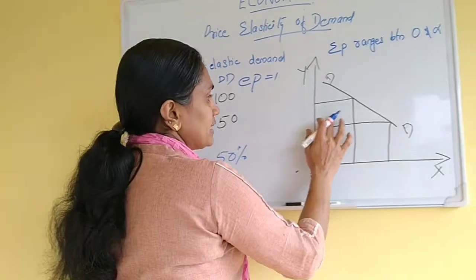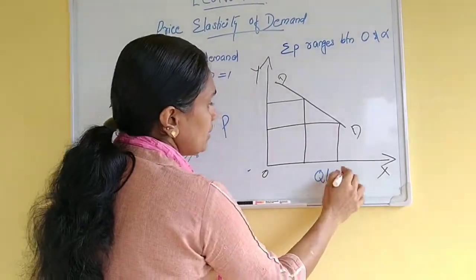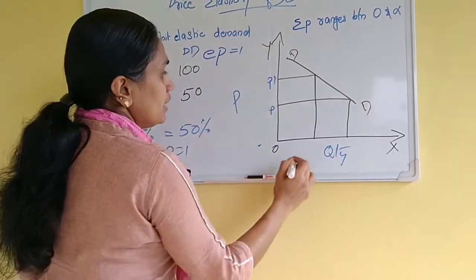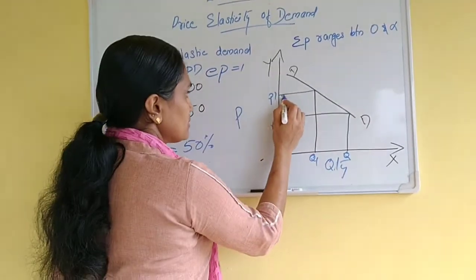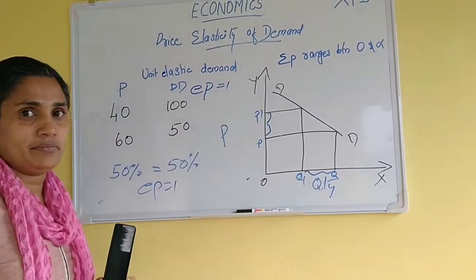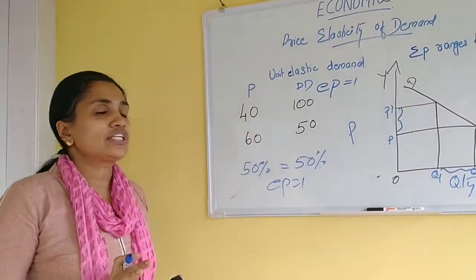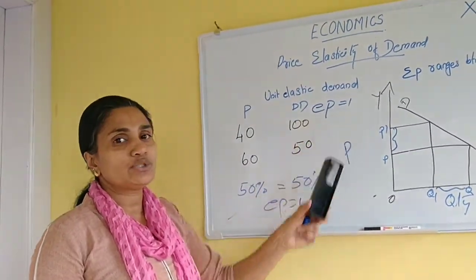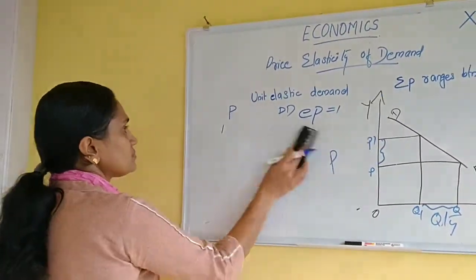Here we can see the graphical representation. This is the price, this is the quantity demanded. When the price changed from P1 to P2, quantity changed from Q1 to Q2. See the difference: both changes are the same. So this is what is called unit elastic demand, and the value of unit elastic demand is EP equal to 1. Then we have one more classification.